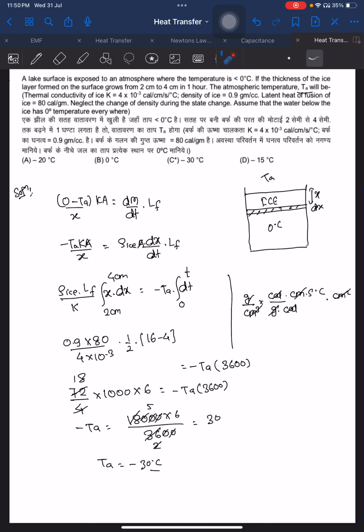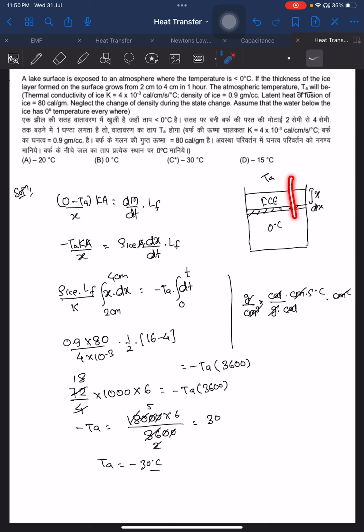Okay, the atmospheric temperature is TA outside. Thermal conductivity is given, rho is given, and latent heat of fusion is given. So neglect change in density during the state change, which means we have to assume water density and ice density are the same. Assume that the water below the ice is at 0 degree centigrade.